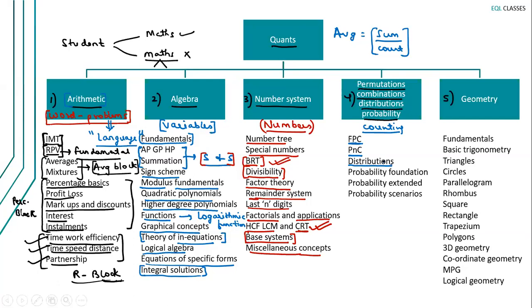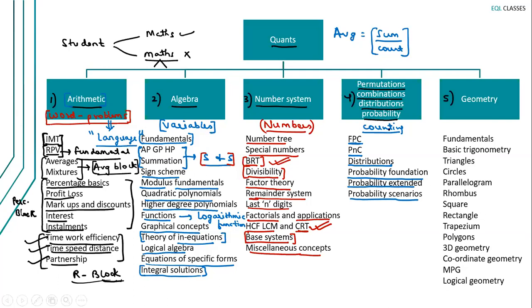After covering distributions, we'll start off with probability, and we'll start off with probability foundation. I find a lot of students who are weak in probability, and the reason is the foundation is not strong. They are not clear with their basic concepts, and they start solving difficult probability questions. And that way they'll always be confused in probability. So we'll first take care of this probability foundation, and then we'll level it up in probability extended. And then we'll look at all the high frequency probability scenarios to end the topic. So this is my way of breaking this block. I hope it is clear.